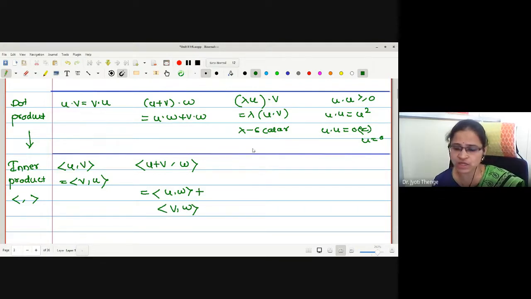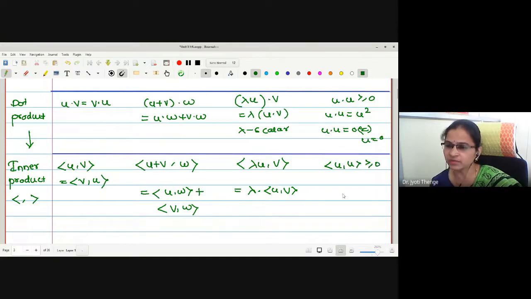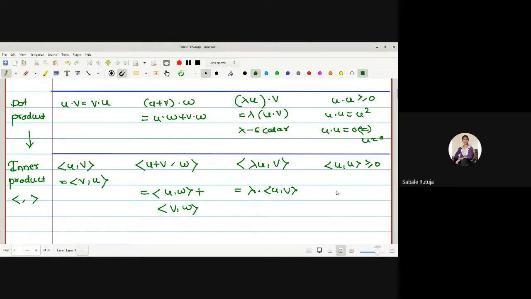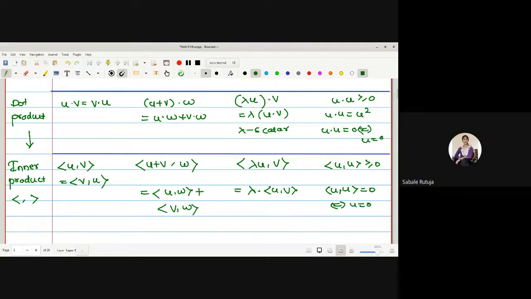Similarly, I should go for homogeneity. Therefore, the multiplication of lambda u with v, how should it be defined? Lambda into the inner product of u and v. And what about the last one? Inner product of u with u is non-negative, and the inner product of u with u is 0 if and only if u is 0. Is that okay?